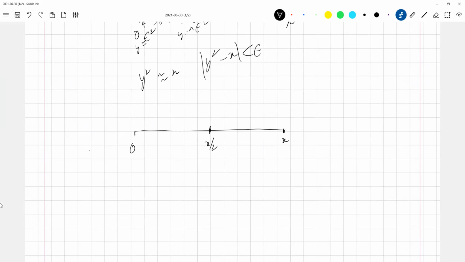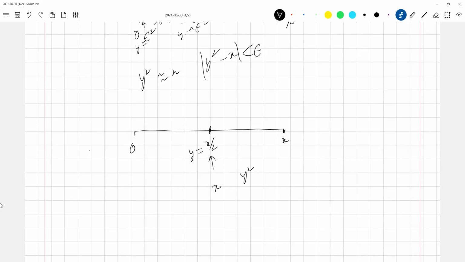Let us call this my initial guess y. Then I compare x and y squared.